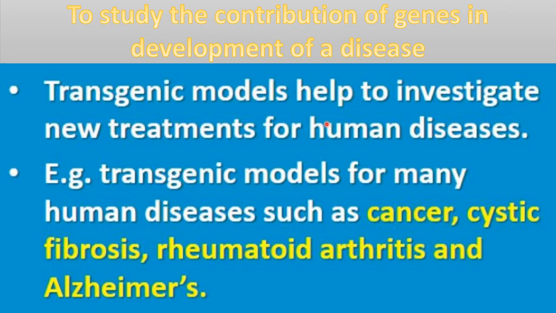Okay, so many disease models are prepared. Disease models are what? These transgenic animals are deliberately made diseased. Okay, deliberately the gene responsible for that disease is introduced in those animals. And with the help of it we can prepare transgenic models for many human diseases such as cancer, cystic fibrosis, rheumatoid arthritis and Alzheimer's. Okay, for all these diseases transgenic models have been prepared.